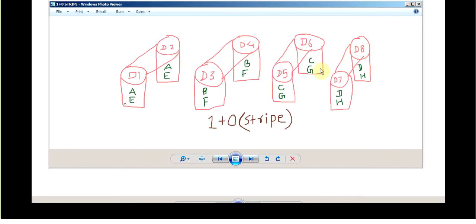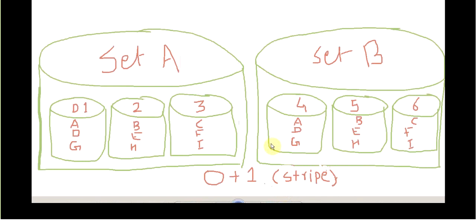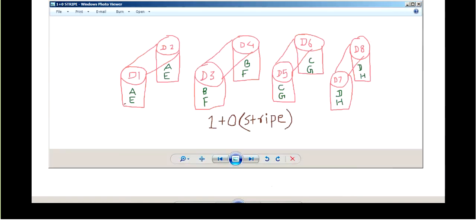So I think that this is more fault tolerant than 0 plus 1. Suppose D1 got crashed. So this set will not work, and set B will work fine, no problem. Then what happens if disk 4 gets crashed? We lose our data and redundancy also. So we can say that 1 plus 0 is more fault tolerant than 0 plus 1.